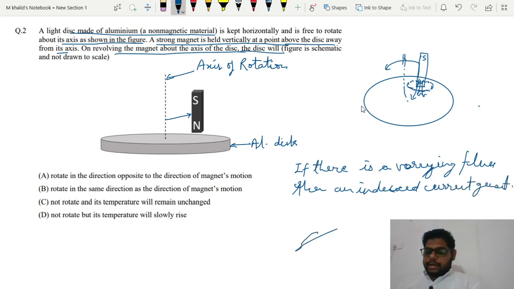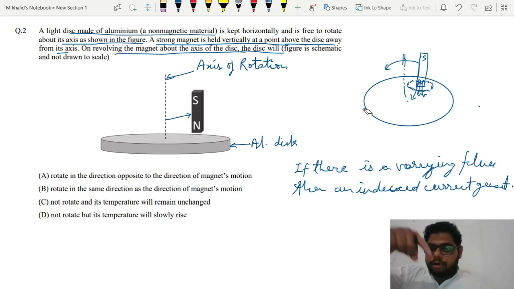So this is saying that if we have a magnet and we are revolving the magnet around the axis, then what will happen? There will be a rate of change in flux. And if there is a rate of change in flux, then an induced current will obviously be induced.